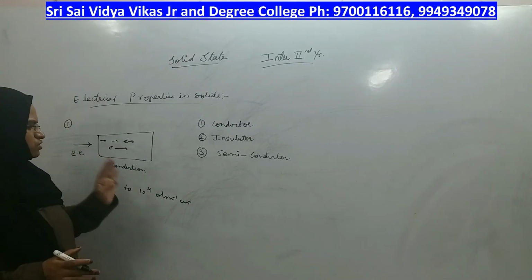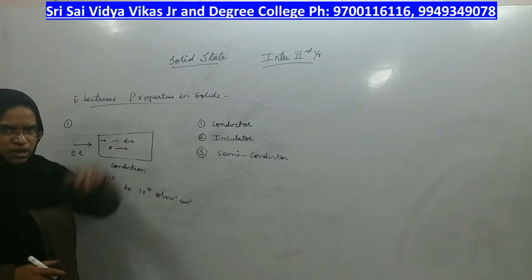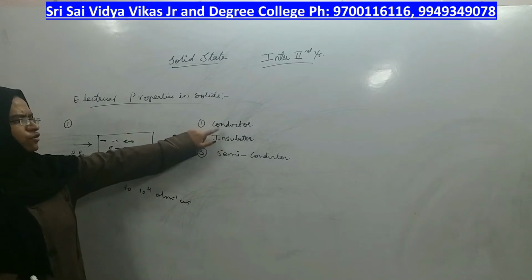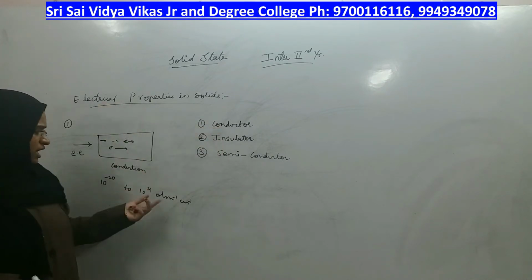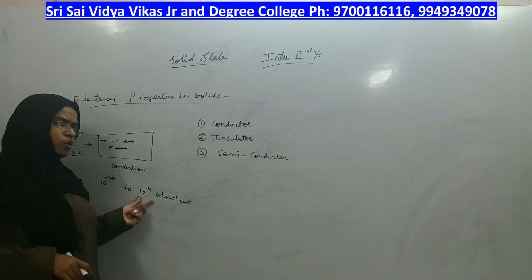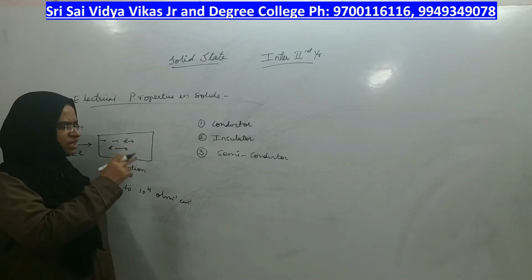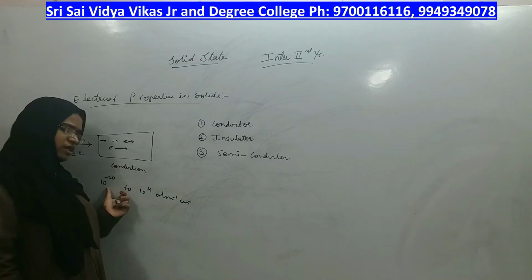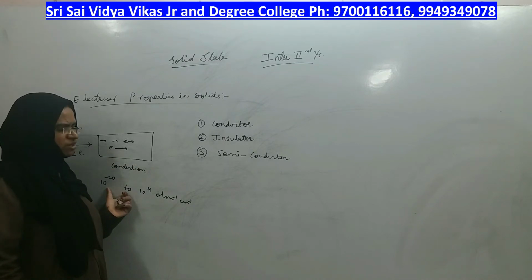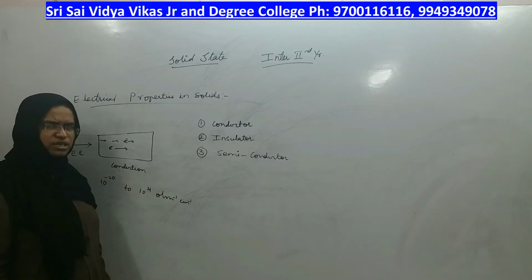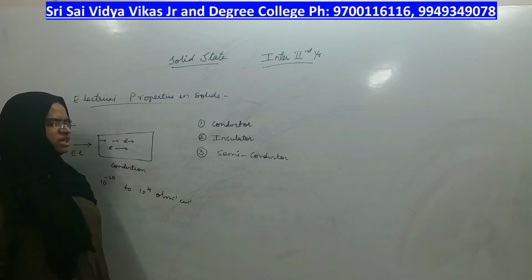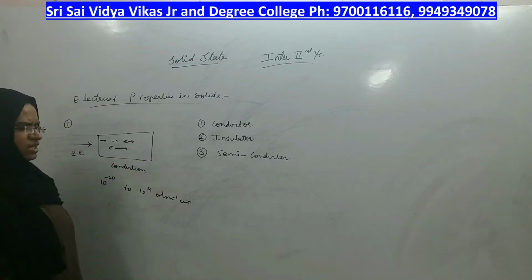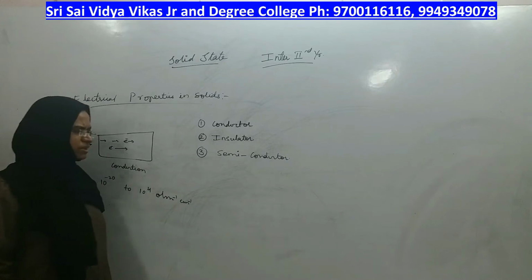The solids which show the highest conductance possible are called conductors. That means flow of electrons is very high, to the extent of 10 power 4 ohm inverse centimeter inverse. Where flow of electrons is least possible, to the extent of 10 power minus 20 ohm inverse centimeter inverse, those solids are called insulators. And one more type of solid is there in which conductance will be there but not as much as a conductor. So they are called semiconductors.